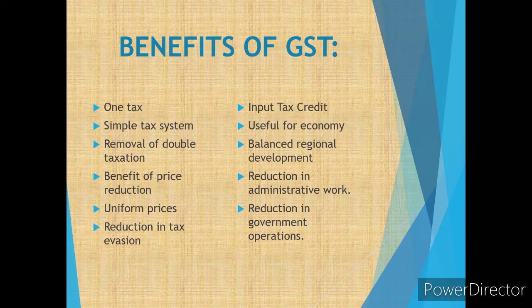Across the country, there will be uniform prices for all the goods because of GST. GST is applicable everywhere at the same rate, so there is no need for increase or reduction in the prices of goods. Next is reduction in tax evasion. There is a reduction in the size of tax evasion, and the tax system has got success with the establishment of transparency. With GST, it is very clear and simple to understand.